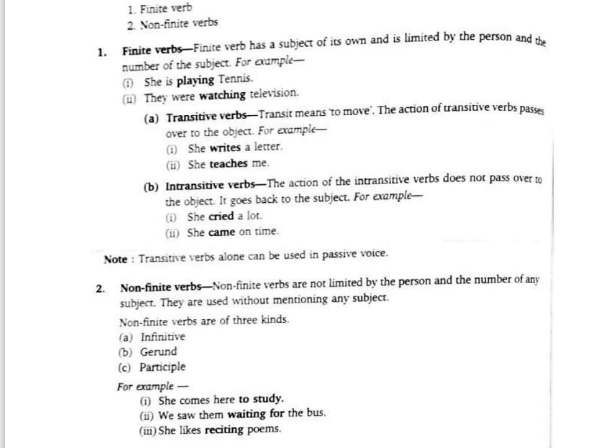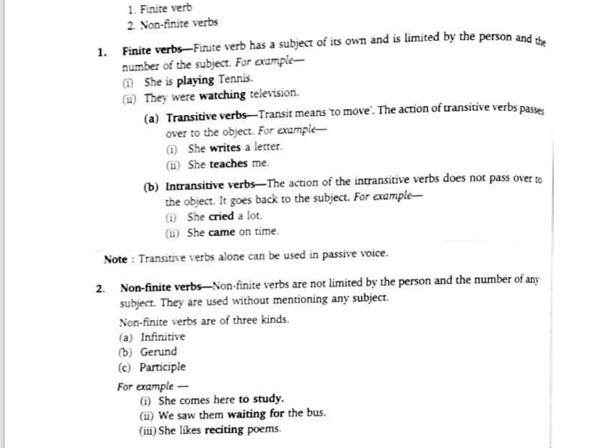Now in the case of an intransitive verb, there won't be an object. The action of an intransitive verb does not pass over to the object. It goes back to the subject. For example, she cried a lot. She came on time. So here, is there any object? There is no object. She cried. Now here, no object means where the action has to pass on from subject to object. But here, she cried, that action is only with her.